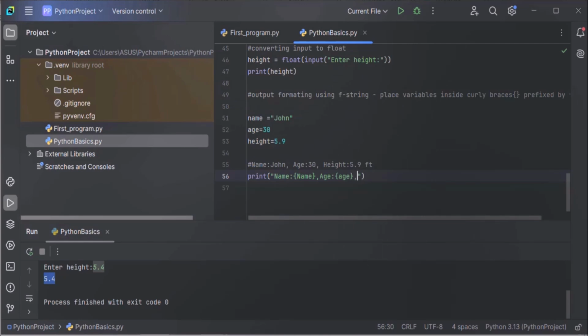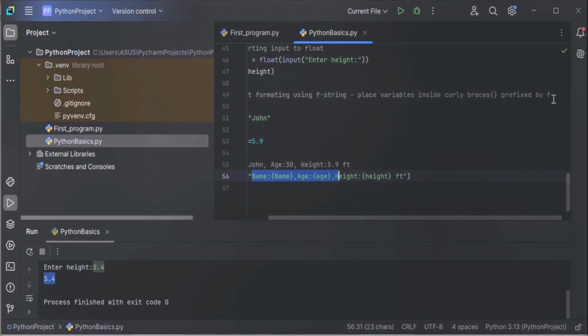After this age variable, text height will come, colon, and after colon, we have to display value of height variable. Then height variable will come in curly braces. And after this height variable, we have to display ft for feet. That's it. And we have to prefix this formatted output with f. It has to be prefixed by f.